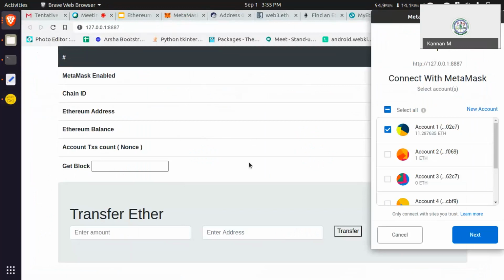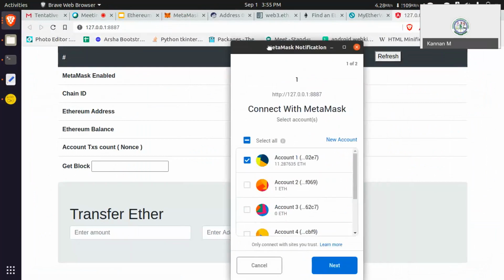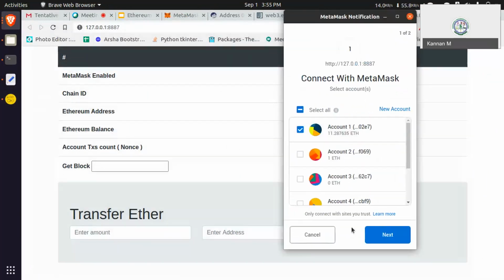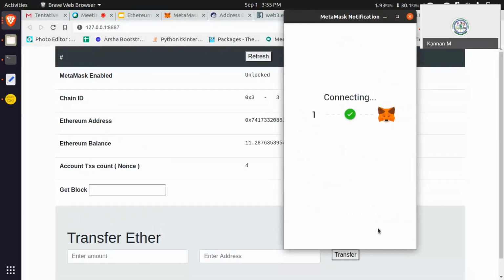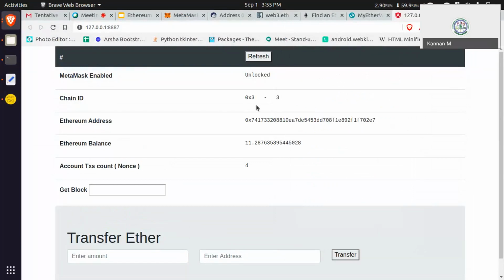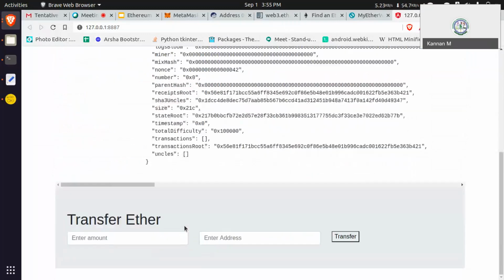This web page is created by me. You can see while opening this website, it will ask for MetaMask permission. While I am selecting all accounts, I'm connected. Unlock. Chain ID is 3. Ethereum balance. Ethereum address. If you want to get any blocks, like the zeroth block, I can get block 0.